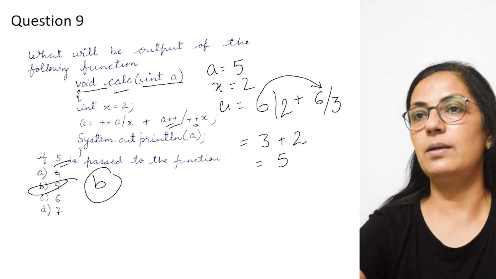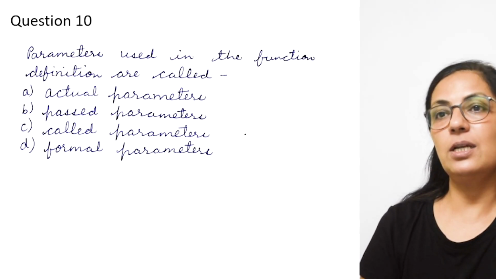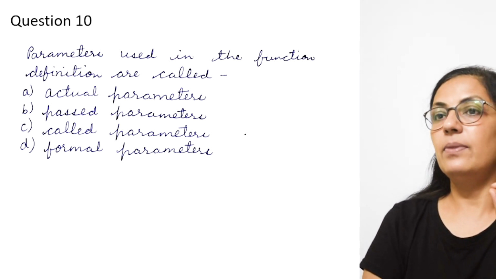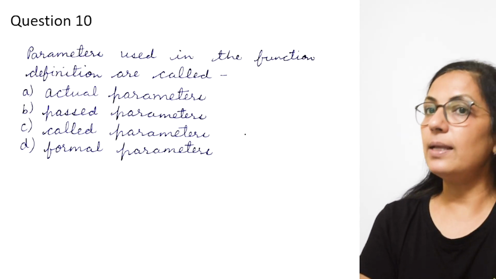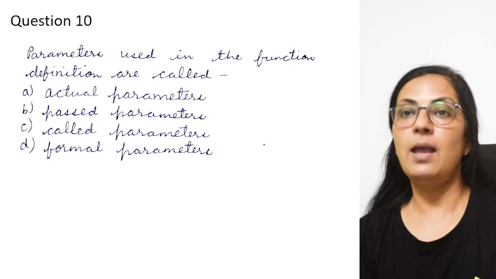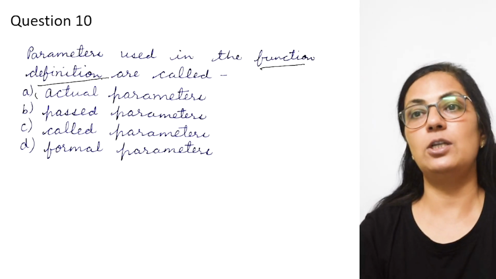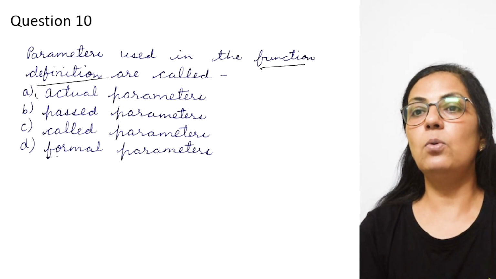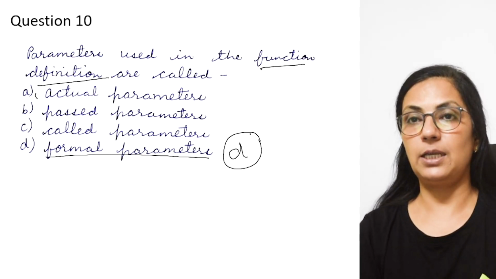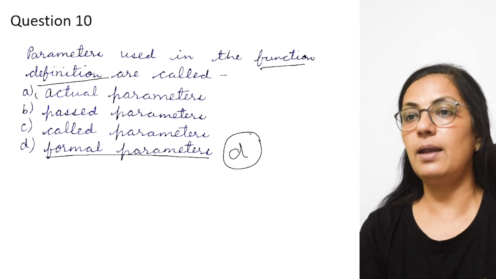I hope children you are understanding and liking these type of questions. Parameters used in the function definition. Yes, children, we have two types of parameters: the parameters which we use in calling the function and the parameters which we use in the function definition. And here the question is, the parameters which you use in function definition are known as formal parameters. So the correct answer is option D. Actual parameters are the parameters which you give in function calling, right children?